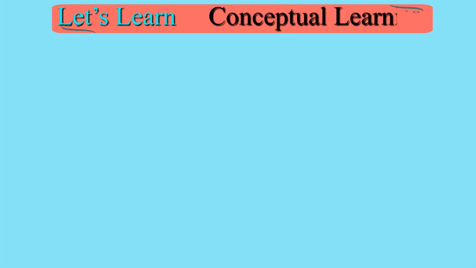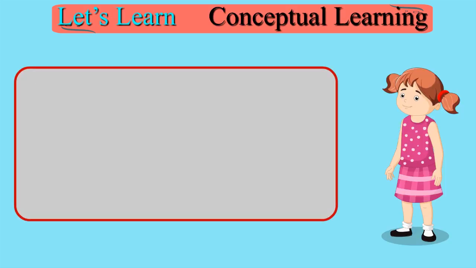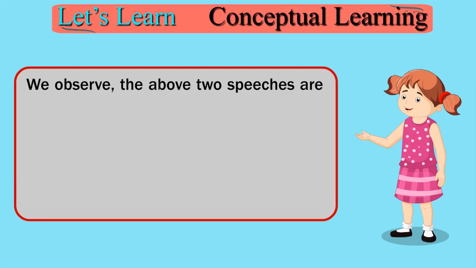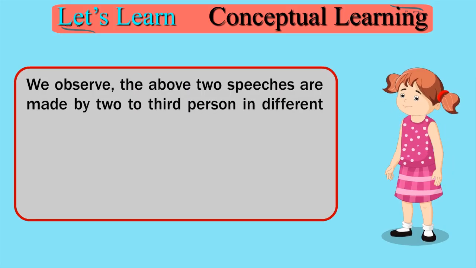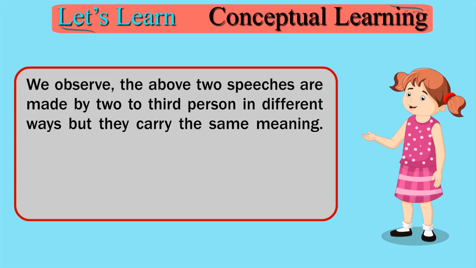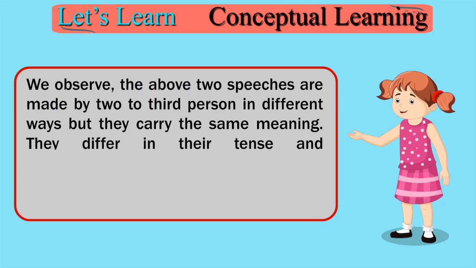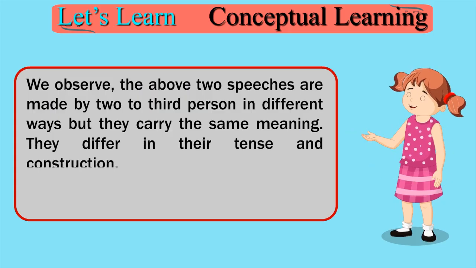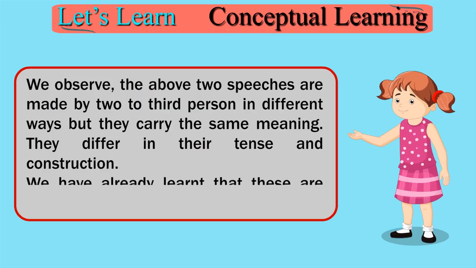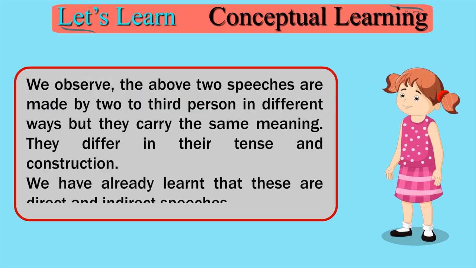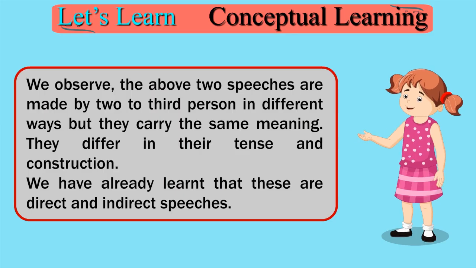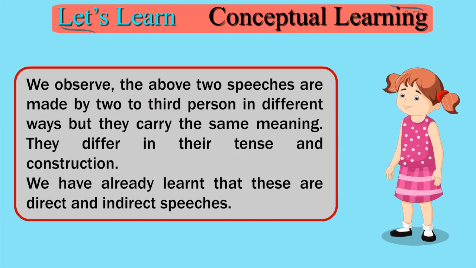Let's learn conceptual learning. We observe the above two speeches are made by two third persons in different ways, but they carry the same meaning. They differ in their tense and construction. We have already learnt that these are direct and indirect speeches.